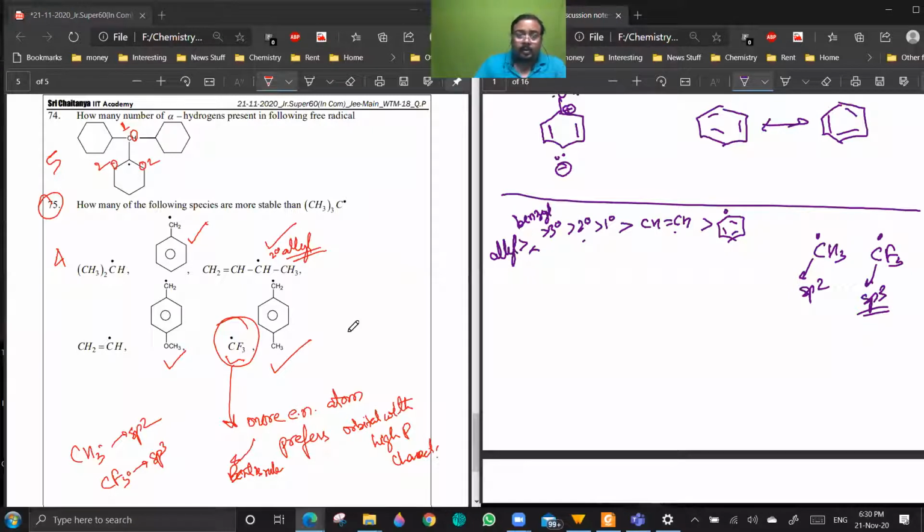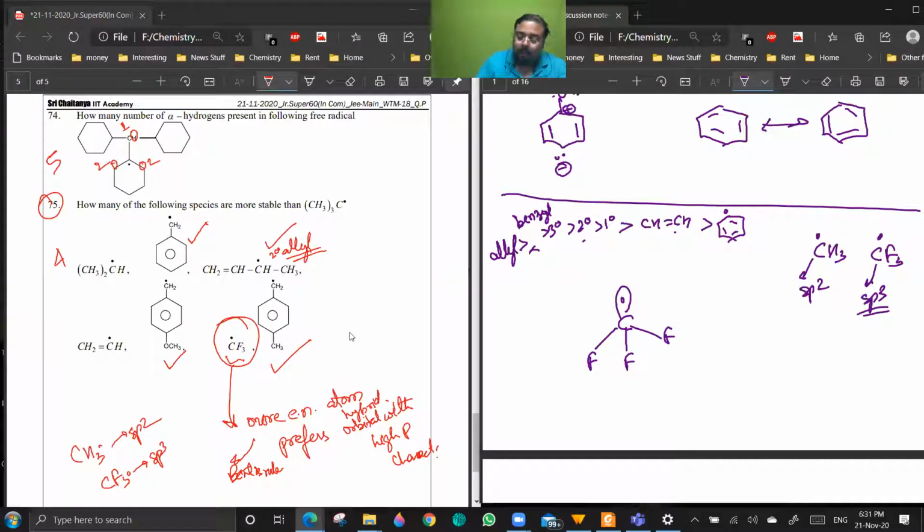The reason behind this is Bent's rule, which says that a more electronegative atom or group or substituent will prefer a hybrid orbital with higher p character. Are you getting a point? Yes, sir. So CF3 dot will be having this type of structure.